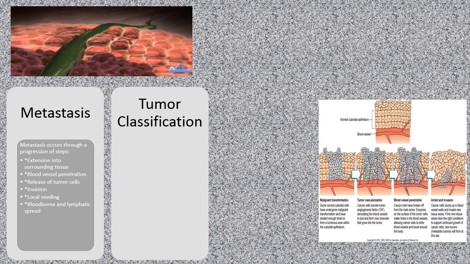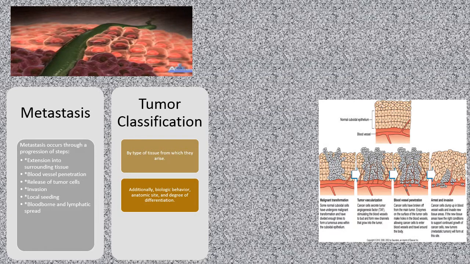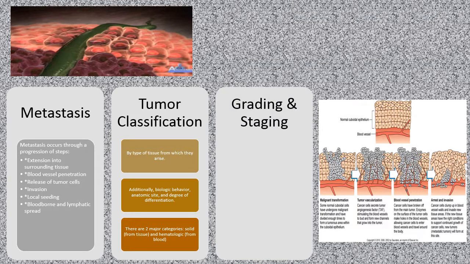Tumors are classified through tumor classification. This is done by the type of tissue from which they arise. Additionally, biologic behavior, anatomic site, and degree of differentiation. There are two major categories: solid from a tissue and hematologic from blood. Tumors are graded and staged.